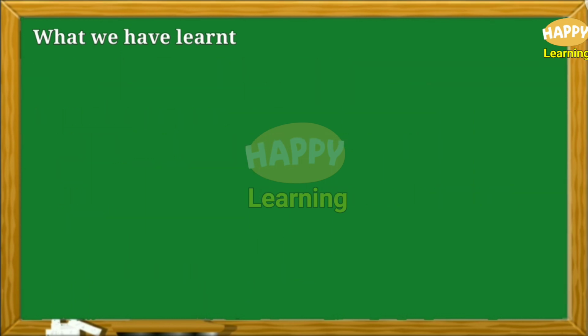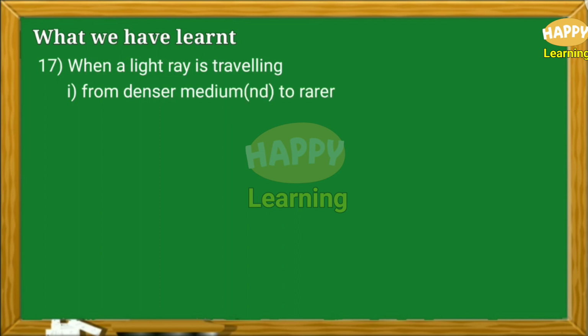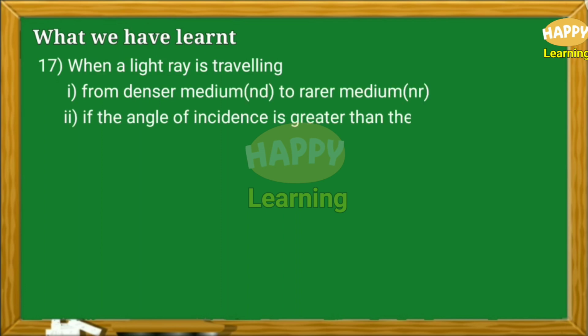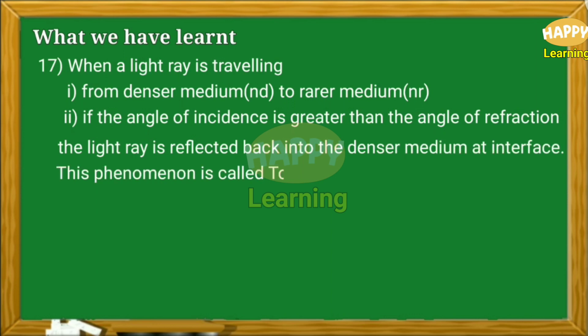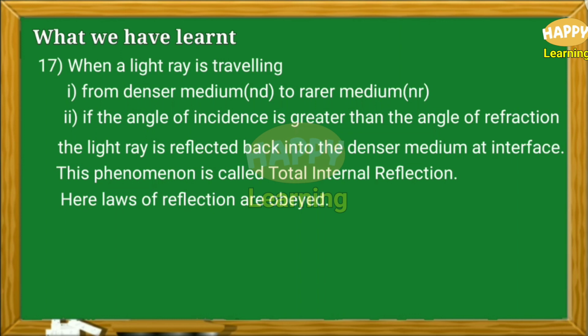Point number 17. When a light ray is traveling from denser medium to rarer medium, if the angle of incidence is greater than the critical angle, the light ray is reflected back into the denser medium at interface. This phenomenon is called total internal reflection. Here laws of reflection are obeyed.